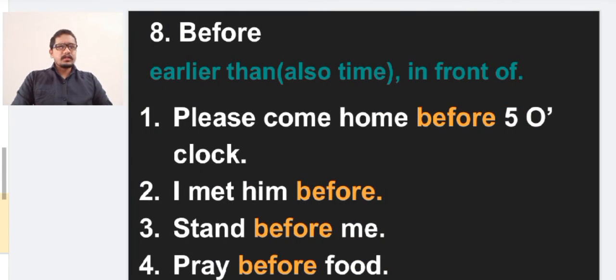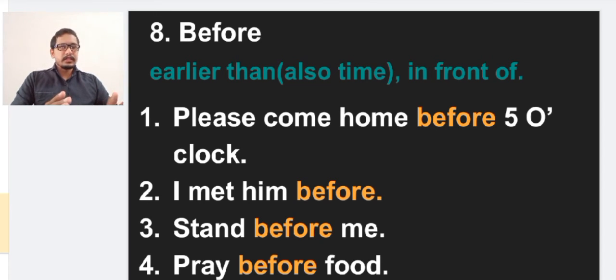Next preposition is before. It gives the idea of earlier than, also used for time, and in front of. Please come home before 5 o'clock, because it tells you should reach home before 5 or earlier than 5.